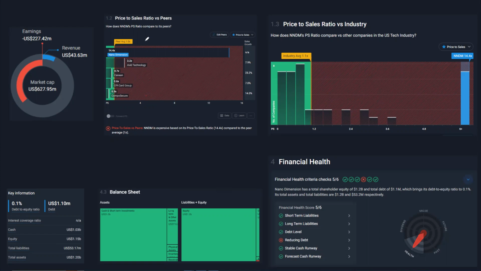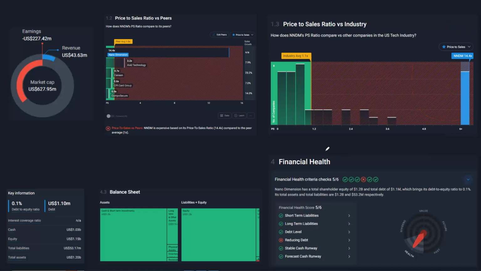Now, if you look at the price to sales ratio versus its peers, okay, we can see that Nano Dimension is expensive based on its price to sales ratio compared to the peer average. And if you look at the price to sales ratio compared to other companies in the US tech industry, it also is expensive in that area.